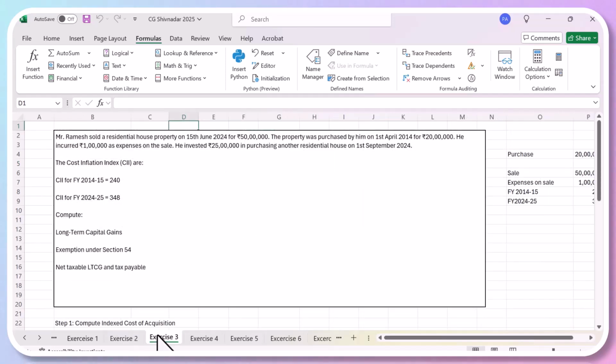Mananya, can you read this? Yes, sir. Mr. Ramesh, on the resolution passed 15th June 2024 for rupees 30 lakh, the company is pursuing payment on 1st April 2014 for rupees 20 lakh. He invested rupees.